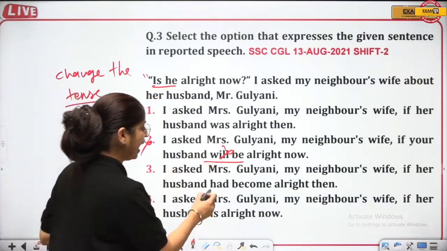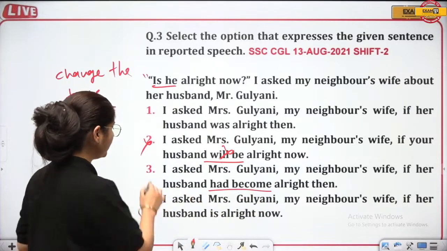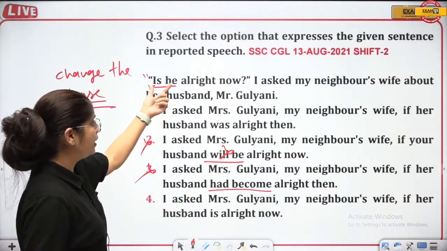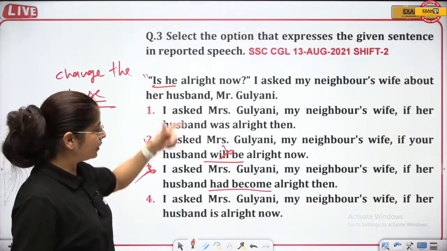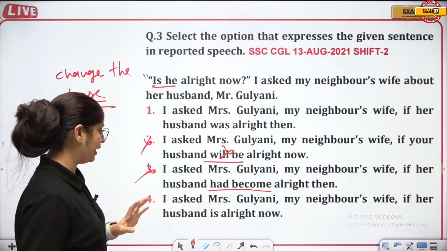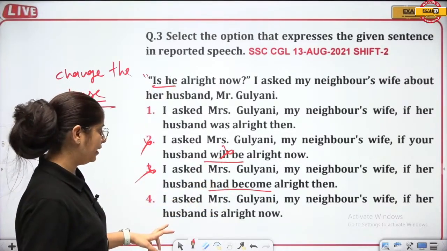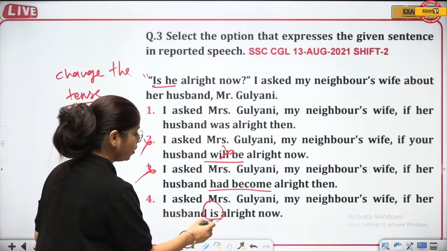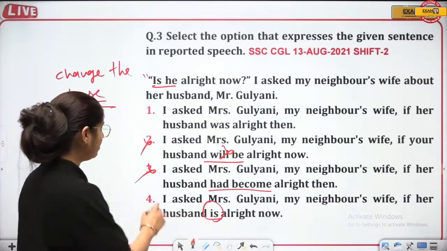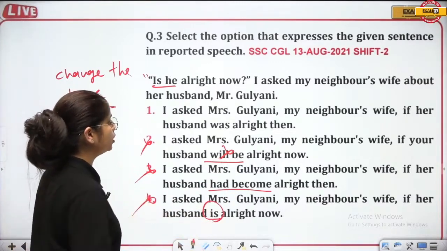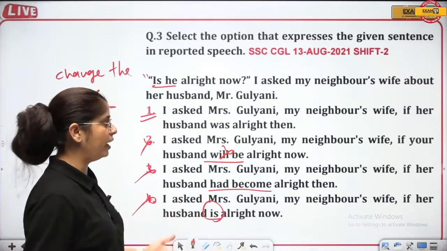Let's see this one, "had become." This is what? Past perfect. This is also not the correct one because had it been present perfect, we would have converted into past perfect. So this is eliminated. Now here let's see what is already. "So is" is not going to come certainly because the tense has to be changed. The one that is given at 1 is correct.